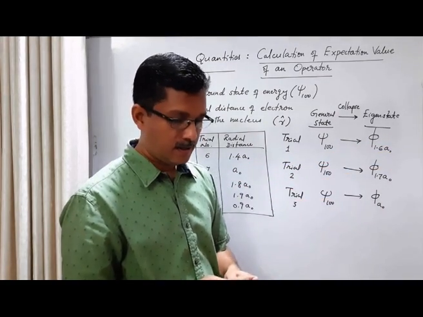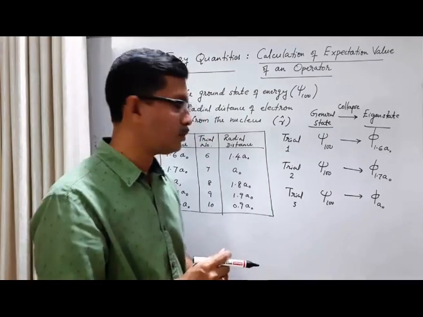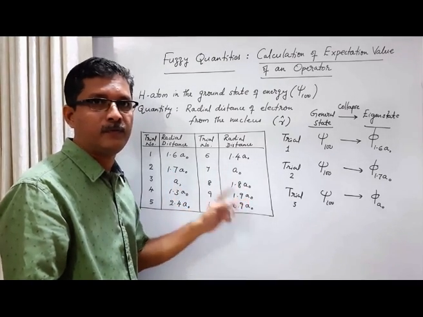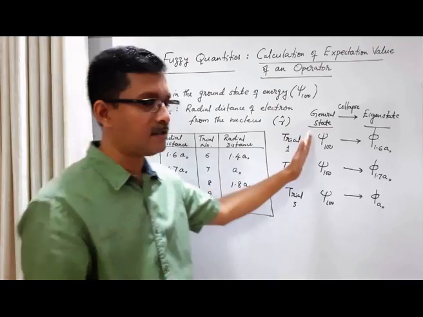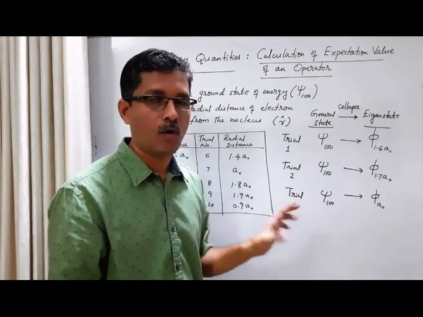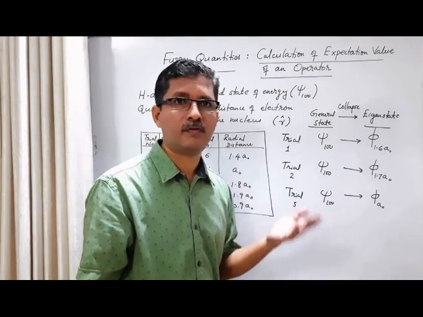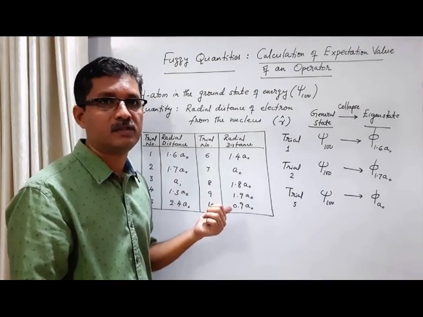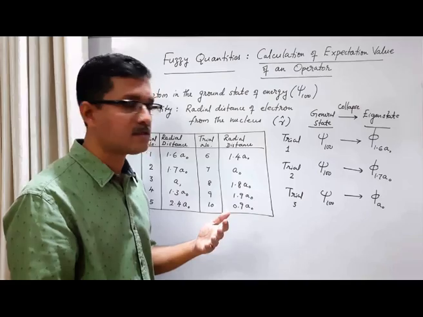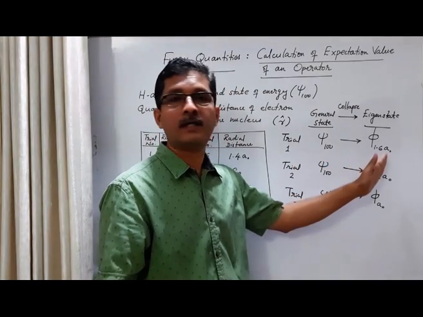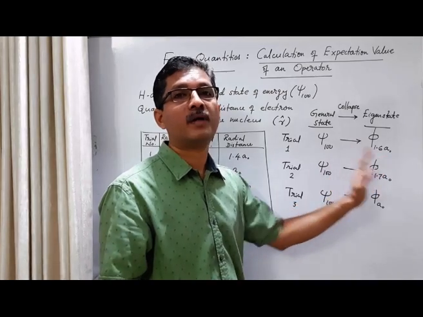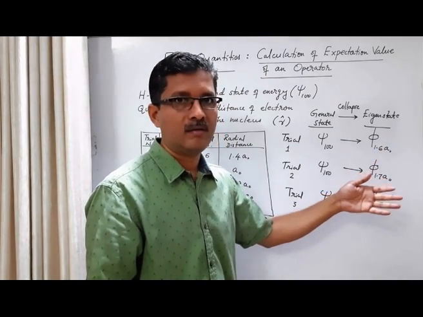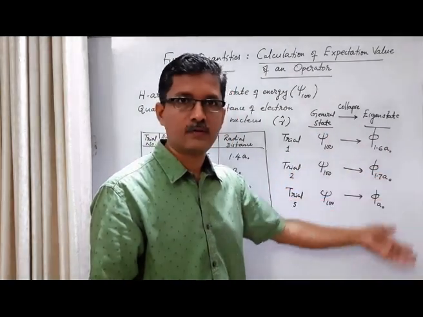Again, I have just told that we cannot predict beforehand what is the result of each individual measurement. If the initial state is a general state, that means not an eigenstate of our operator, then we cannot predict beforehand the result of individual measurements. But we can predict the probability of getting each eigenvalue. In other words, we cannot predict beforehand to which eigenstate the collapse will take place. But we can predict clearly the probability of getting any eigenstate, or probability of this collapse into one of the eigenstates.